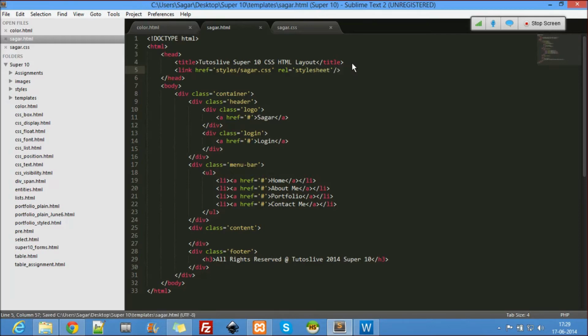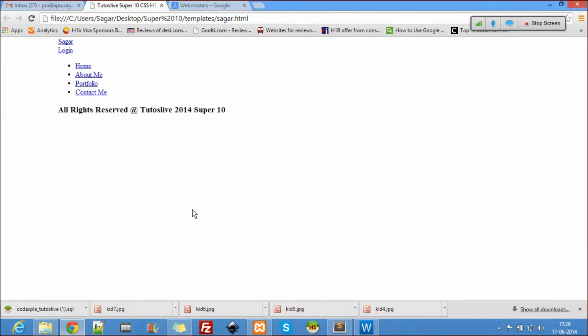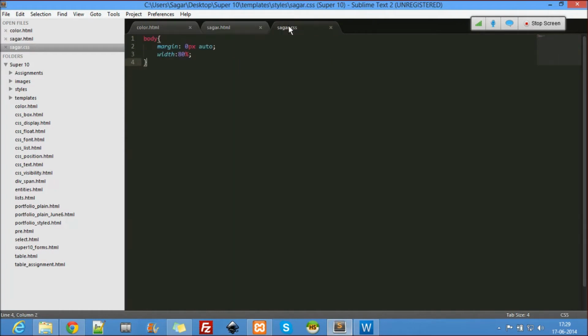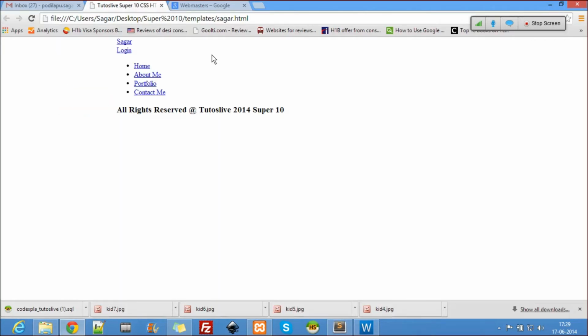Yes, so let me come here, refresh this. It has come into the middle. Let's take more into the middle. So how do I do it? Just by decreasing the width. So I'll say 60%. See, it has moved to there. 60%.